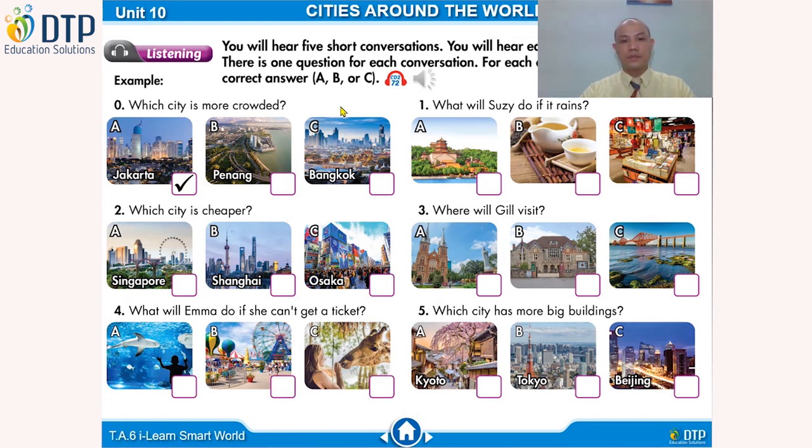Susie, what are you going to do for your vacation? I'm gonna visit the summer palace. What will you do if it rains? If it rains, I'll go to a tea house, have some tea, and read a book.